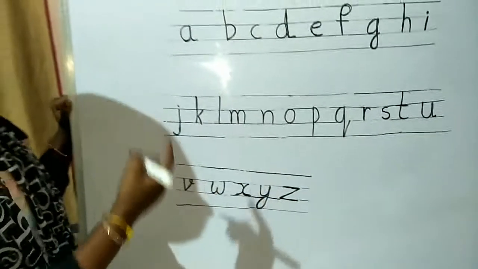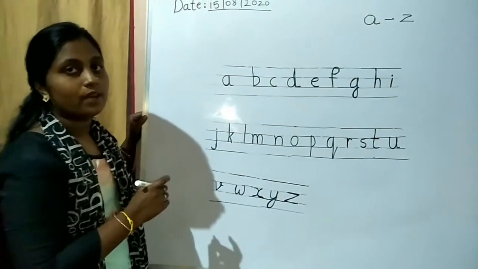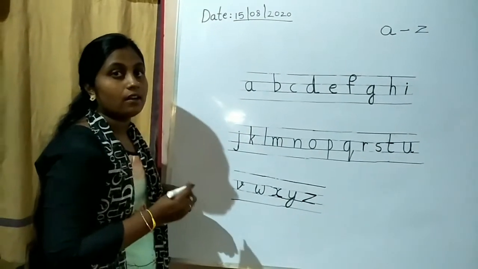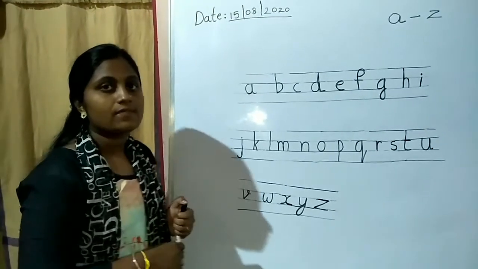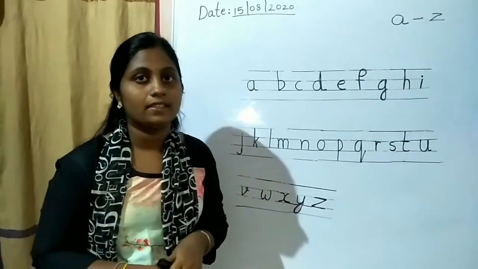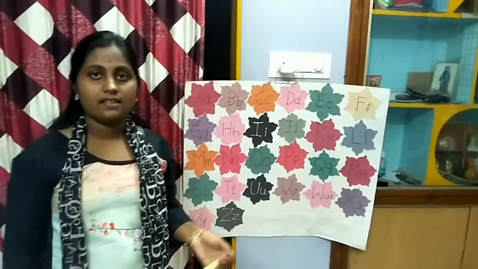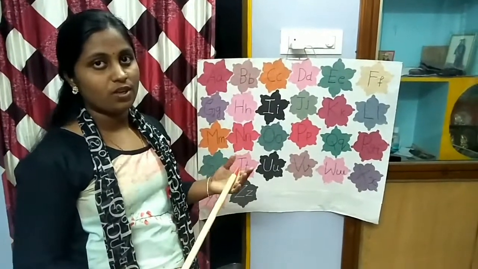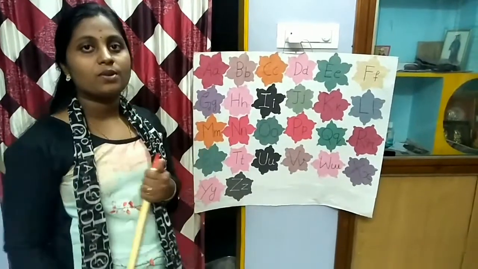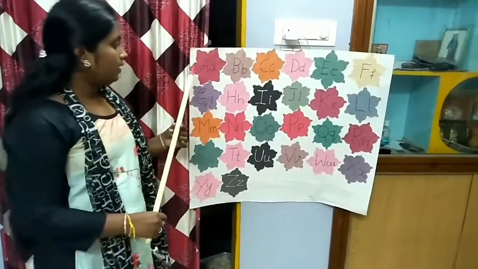Okay, in this way you have to write, kids. You got it right? In the same way you have to write it in your classwork and homework notebook in 4-line notebook. Okay. Next we will revise our phonic letters. Okay kids, we have learned how to write small letters in the board. I have shown how to write. Now we are going to study about the phonic sound and words for the letters.